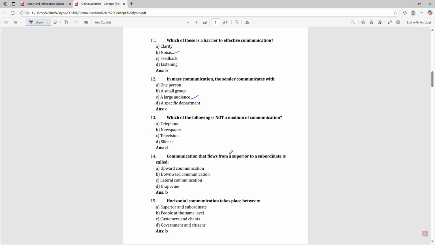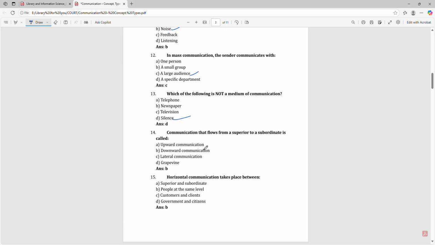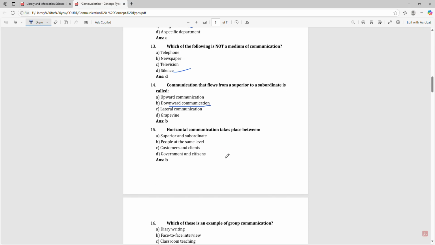Which of the following is not a medium of communication? That is silence. Communication that flows from a superior to a subordinate is called downward communication. Horizontal communication takes place between people at the same level.